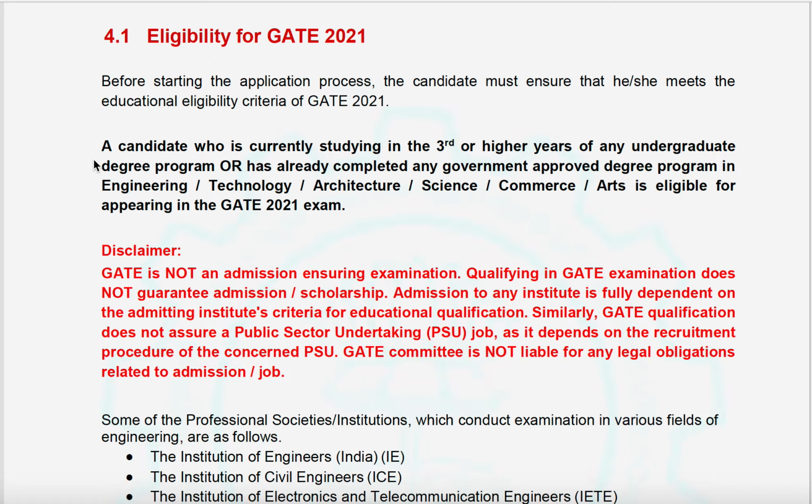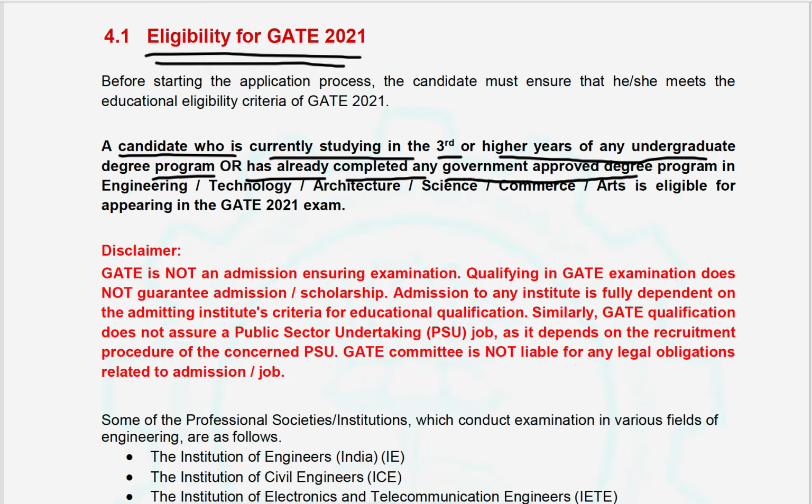And here we can observe the eligibility criteria for GATE 2021. A candidate who is currently studying in third or higher years of any undergraduate degree program, or has already completed any government approved degree program in engineering, technology, architecture, science, commerce, or arts, is eligible for appearing in the GATE 2021 exam.